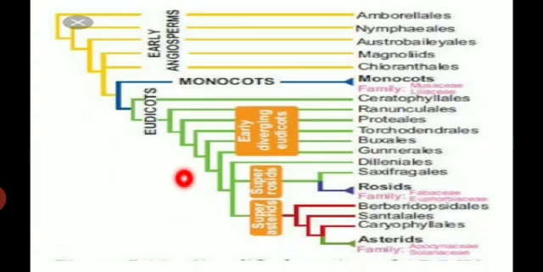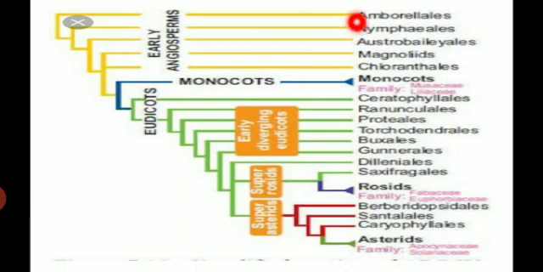The outline of APG4 classification. The angiosperms are classified into three clades: first one early angiosperms, then monocots and eudicots. The early angiosperms are classified into 8 orders and 26 families. The early angiosperms include the ANA grade, magnoliids and chloranthales.